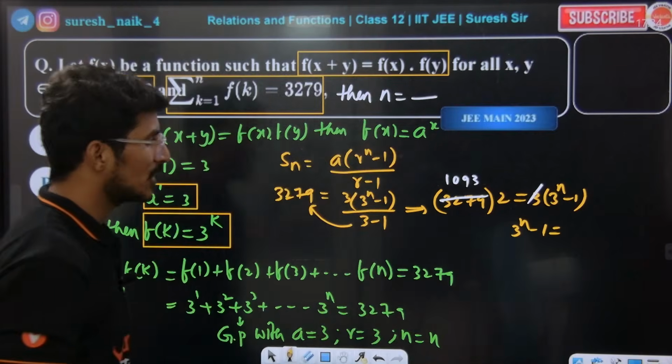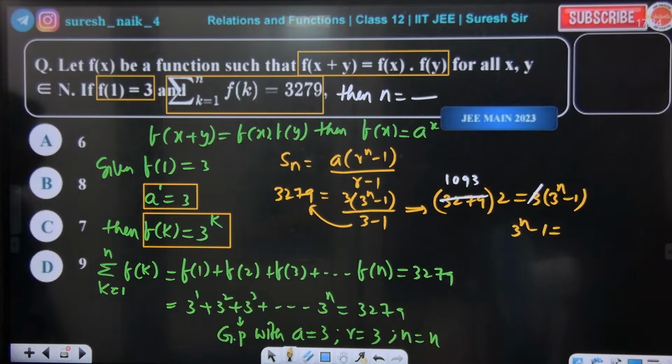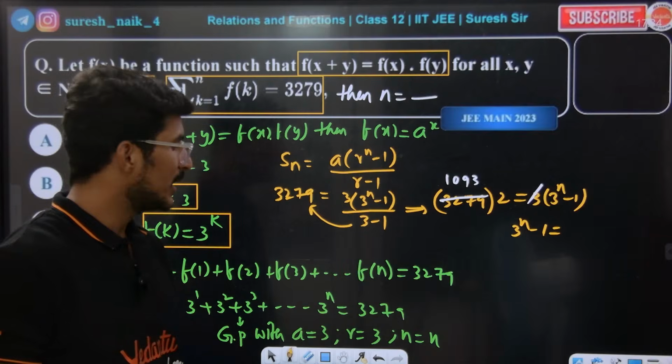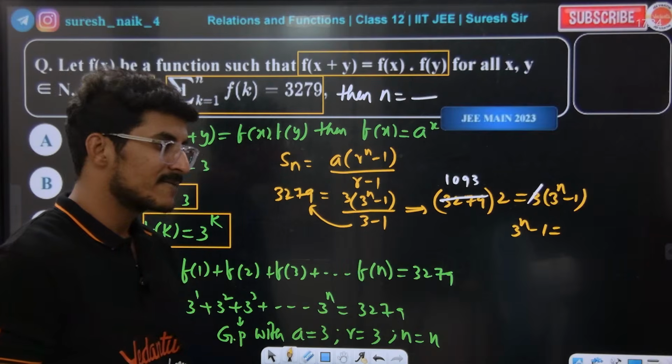So 1093 into 2, how much? 1000, 2000, and 186, so 2186. Am I correct? N value, everything is correct?